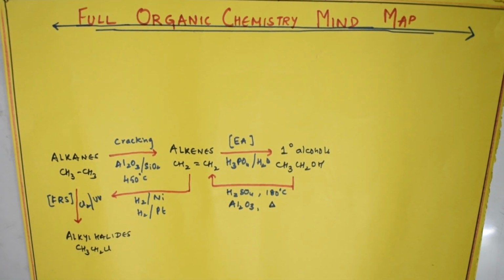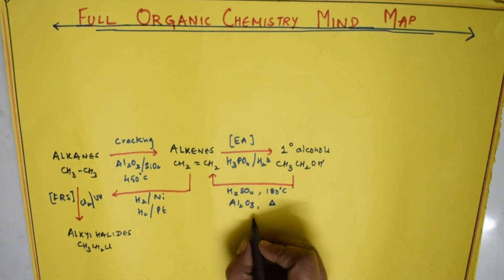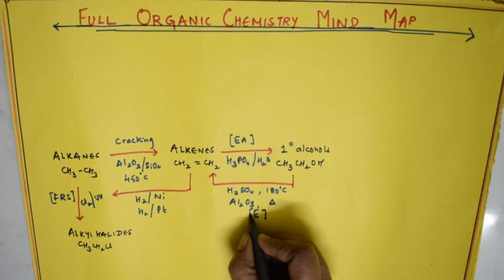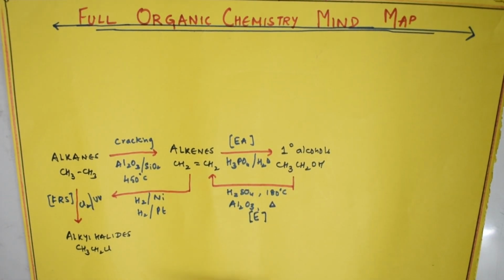So what is this process? The process which is happening here is capital E. What is capital E, students? It is elimination that is happening. So we are going to do elimination here. This is fine? Yes. So this part is over.